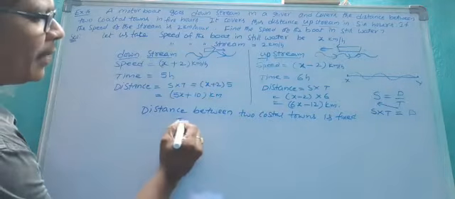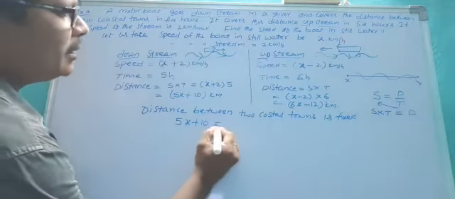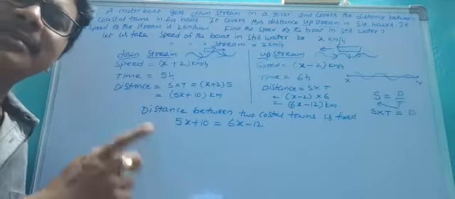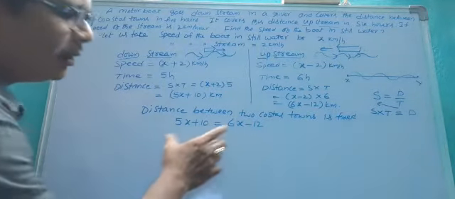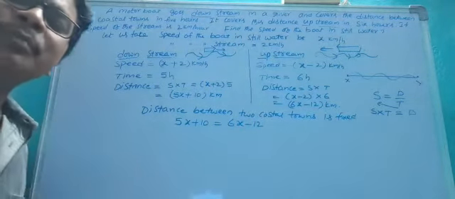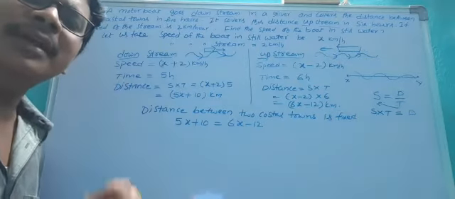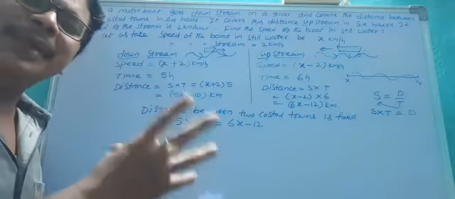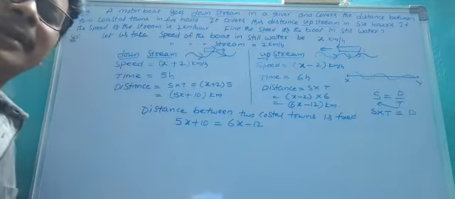So 5x plus 10 is equal to 6x minus 12, since both distances are the same. Here you get a simple equation, you have to solve it, and you get the value of x. That x indicates the speed of the boat in still water.